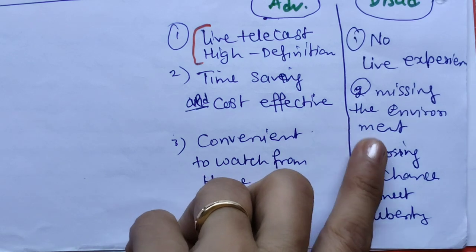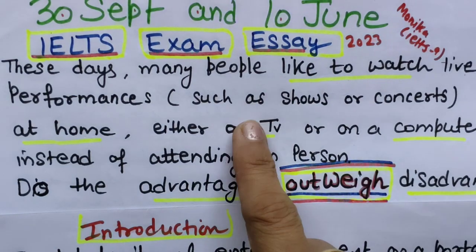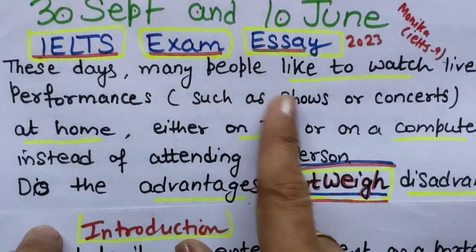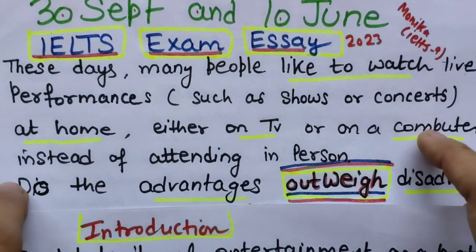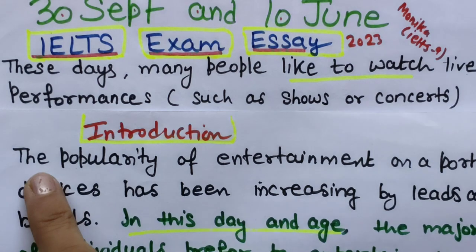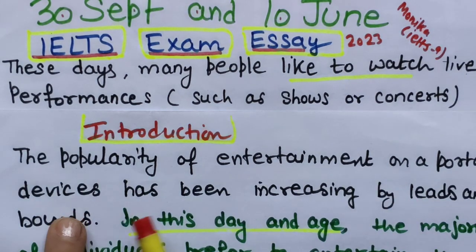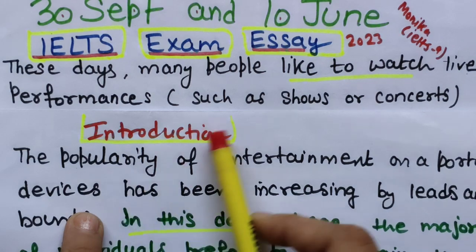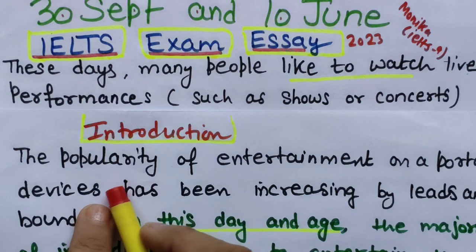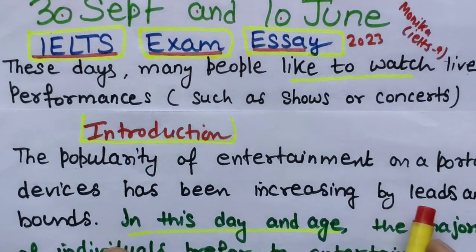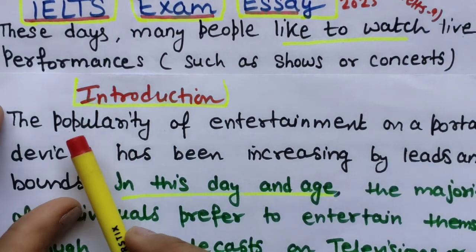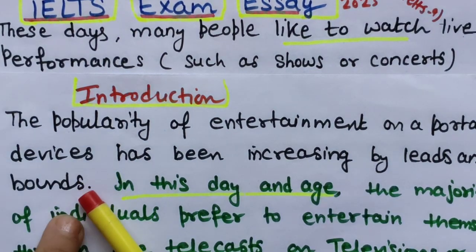So I will show you my introduction. So how to write the introduction. First, as I told you, the main topic is watching everything from home. So the main topic is entertainment through watching TV at home. So what I have written: the popularity of entertainment on portable devices. Now here you can give examples such as TV screens and computer screens has been increasing by leaps and bounds. So this is my general sentence, and if you cannot write this sentence, then leave it.